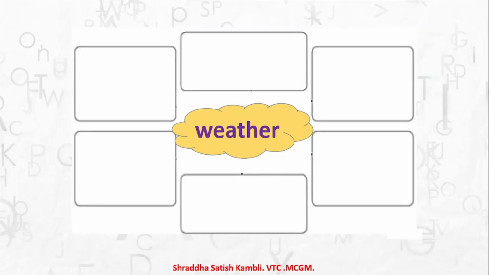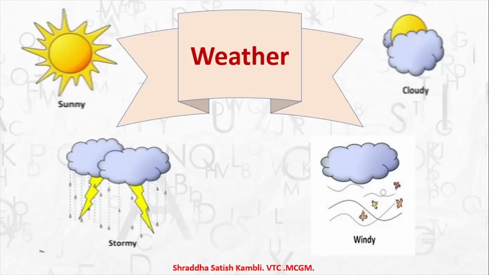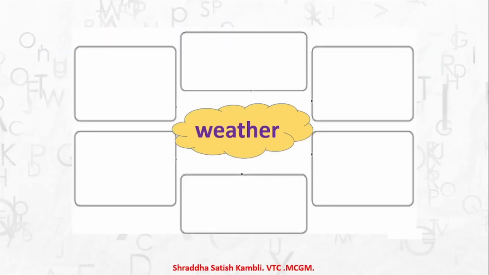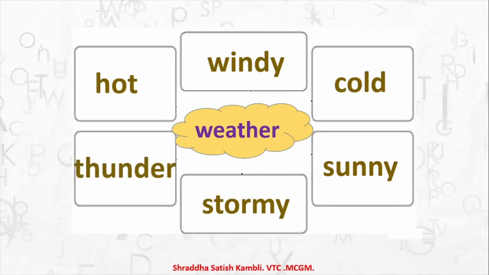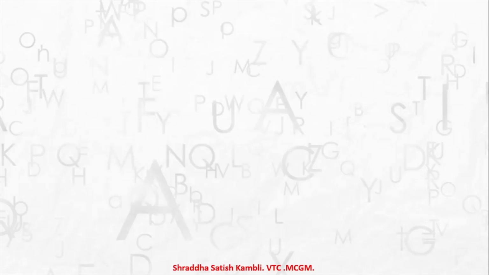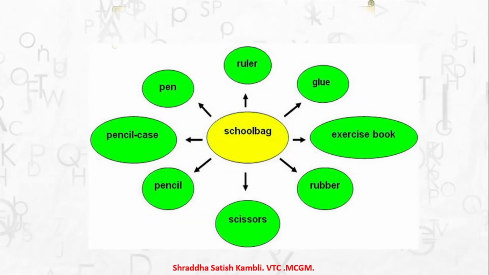Okay, now word registers can also be written in this manner. The same word register, see here we have written it like this. Here we can also show it in this way. So we have weather as the central idea and then you have all these words which are written around it. So hot is a weather condition, then windy is a weather condition, cold is a weather condition, sunny is a weather condition, stormy is one more weather condition, and finally we have thunder, which is related to weather. Okay, so when you write the word register in this manner, in the form of this figure, then you can also call it as a word web.